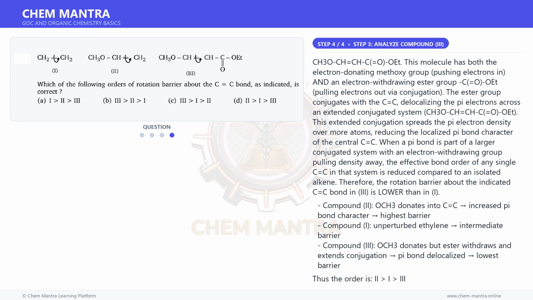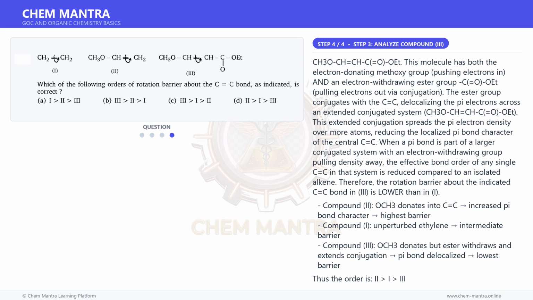And for the final step, CH3O-CH=CH-C(=O)-OH. This molecule has both the electron-donating methoxy group, pushing electrons in, and an electron-withdrawing ester group, C(=O)-OH, pulling electrons out via conjugation. The ester group conjugates with the C=C, delocalizing the pi electrons across an extended conjugated system.